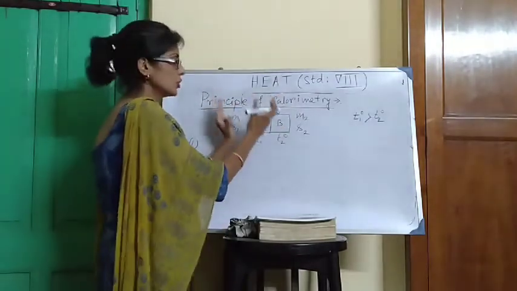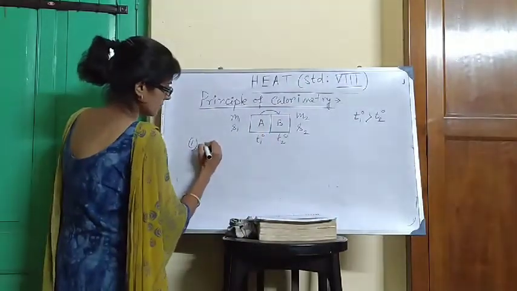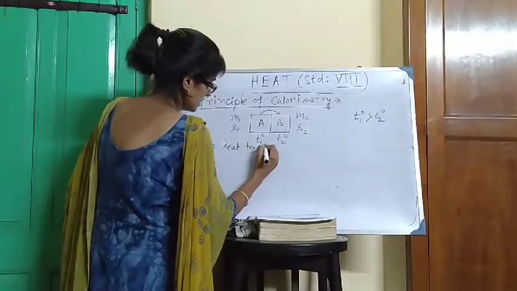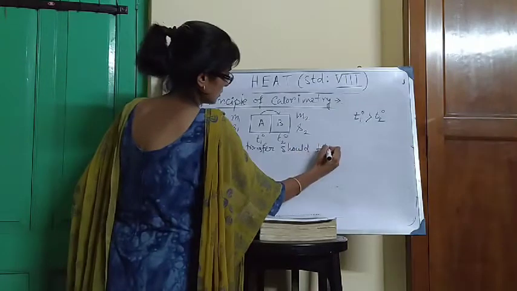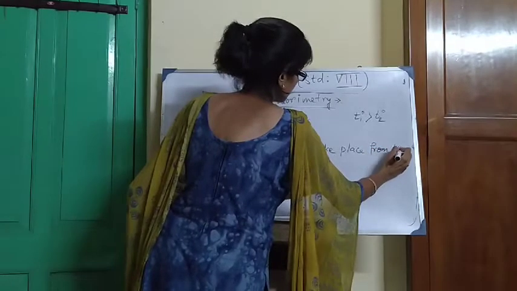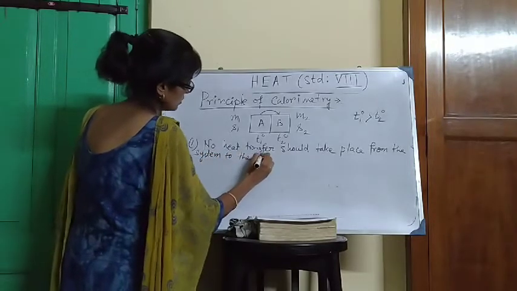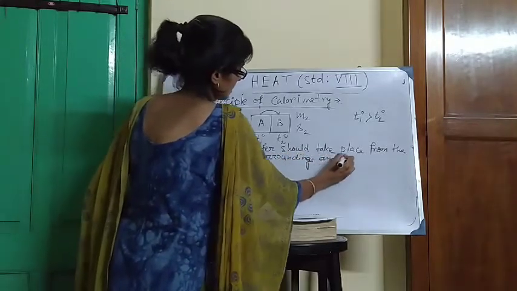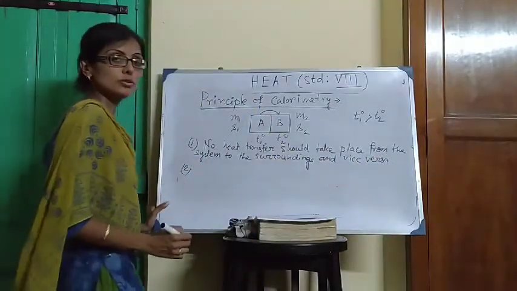So we can write that no heat transfer should take place from the system to the surroundings and vice versa.